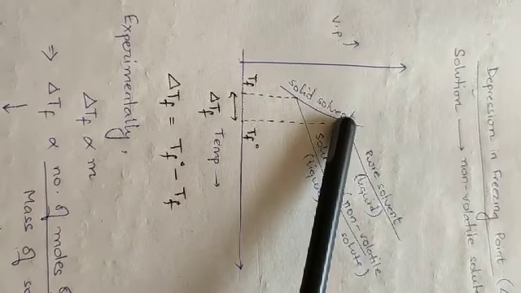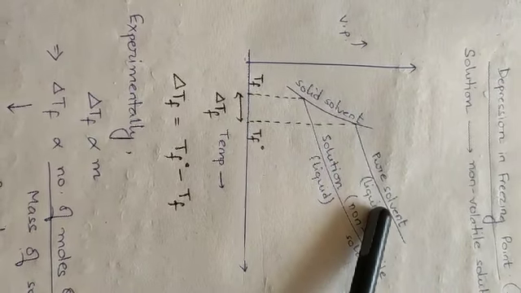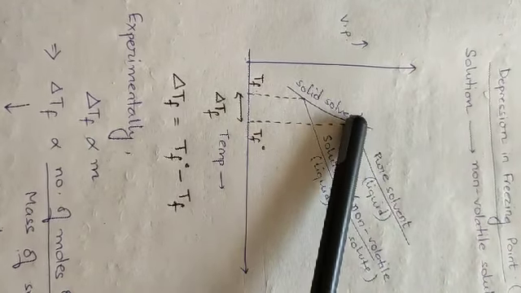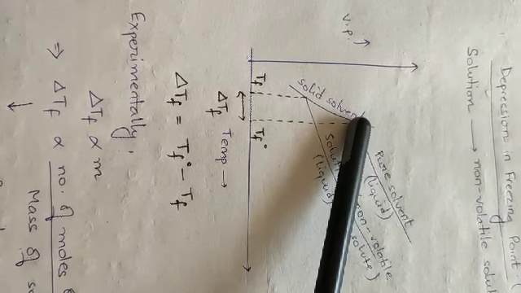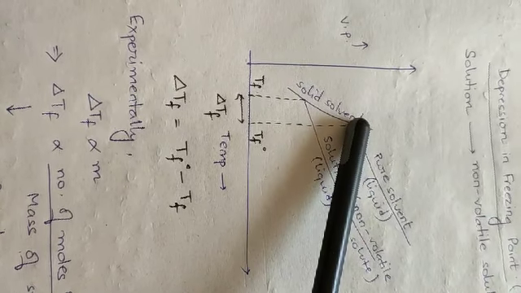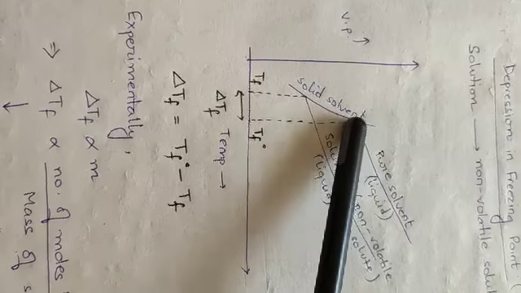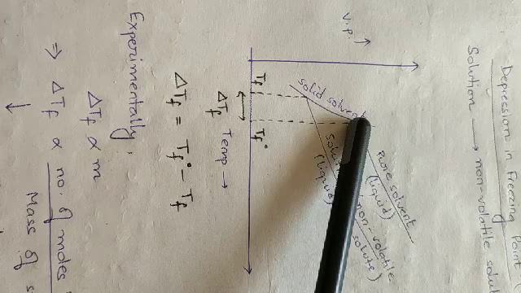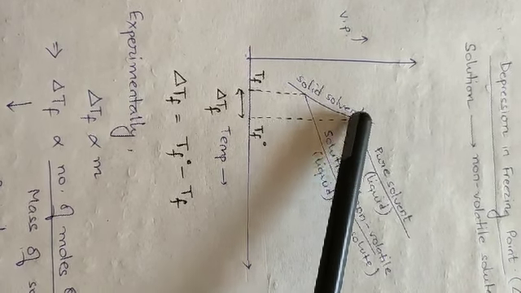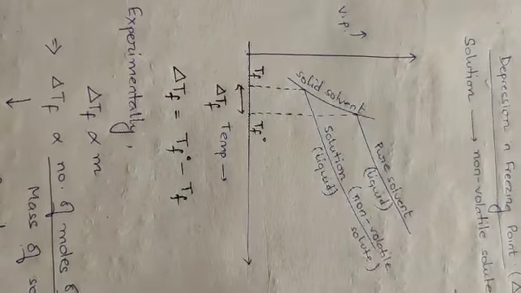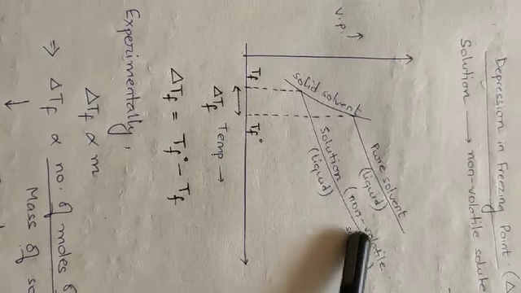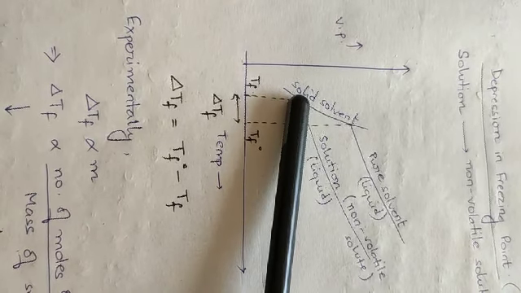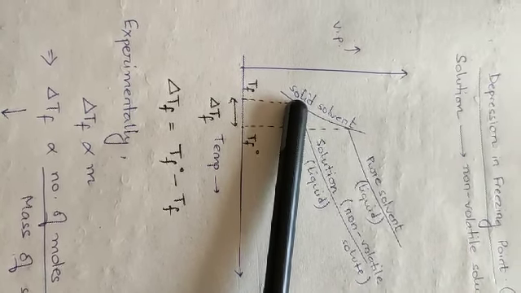The point at which the solvent in the liquid state and the solid solvent meet, that is the point of equilibrium, this is the freezing point of the pure solvent. From this point, the pure solvent will start freezing and the process will continue throughout. Similarly, the point at which the solution will meet the solid solvent, that will become the freezing point of the solution.